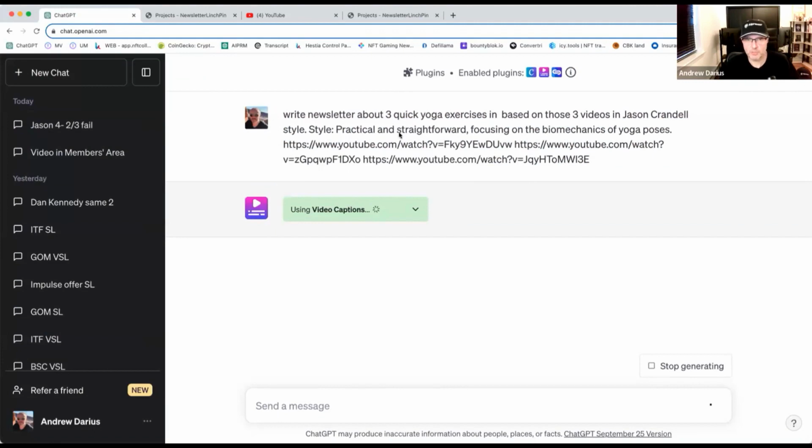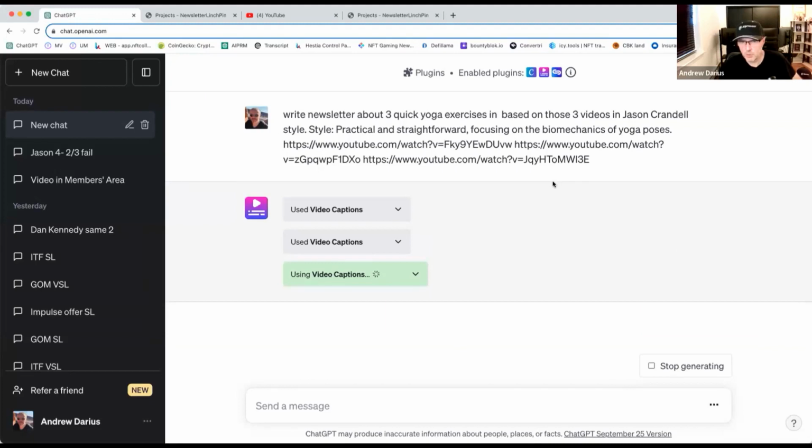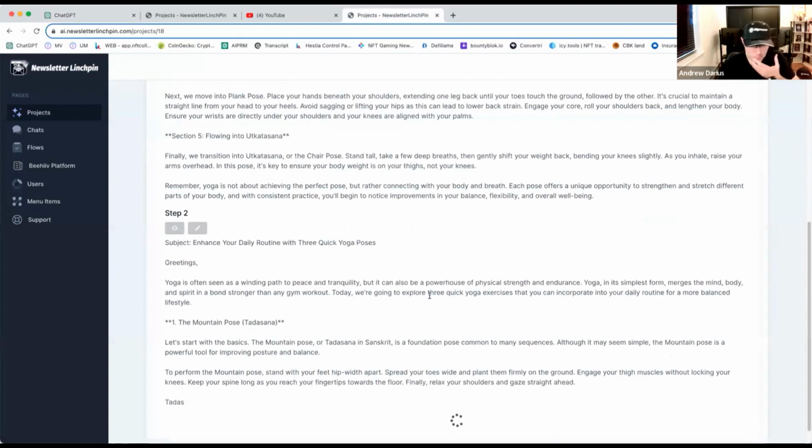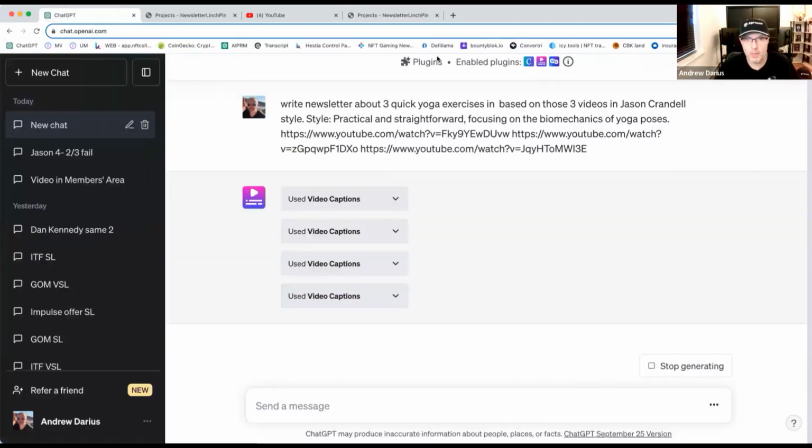So we are running here on ChatGPT. It's using video caption as you see plugins. And here we are on the step 1. Step 1. Now, so ChatGPT is working here. Let's see what's going on the other one. Step 1. We are on step 2 right here. So step 2 in a newsletter Linchpin.